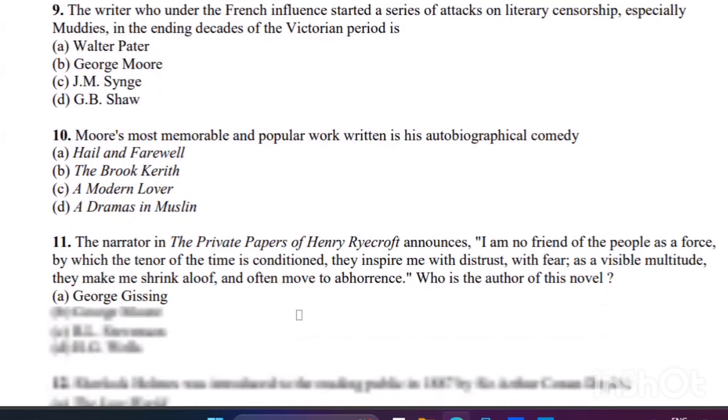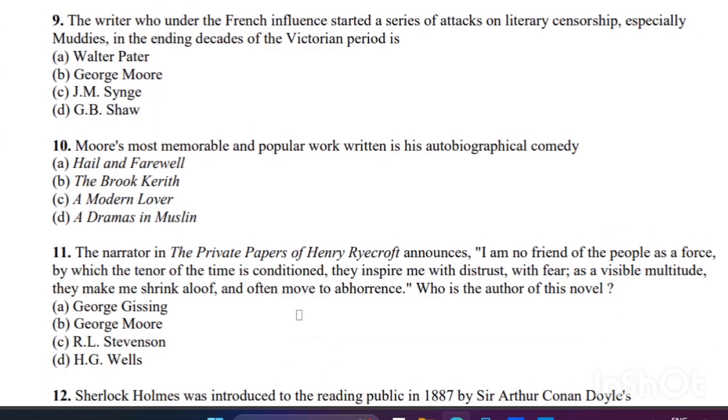Next question: the writer who, under the French influence, started a series of attacks on literary censorship, especially Mudie's, in the ending decades of the Victorian period. Who was the writer? The right answer is B, George Moore.